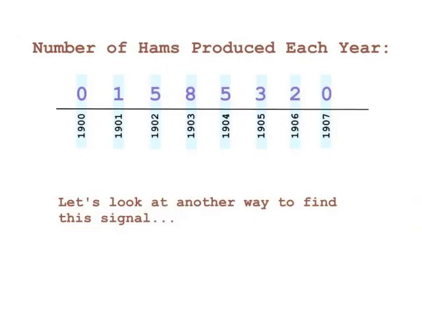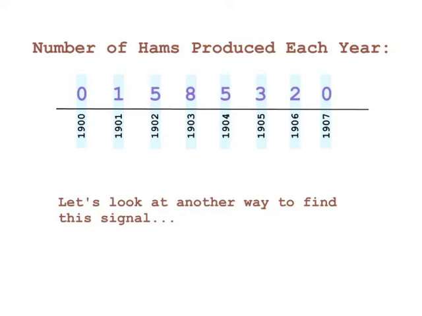I've shown you one way to calculate the total number of hams produced each year by the farm. But now I want to show you another way of calculating this output signal. And this other way is based upon discrete time convolution. You've been learning about convolution in the continuous time, but in discrete time it might be a bit easier for you to understand.